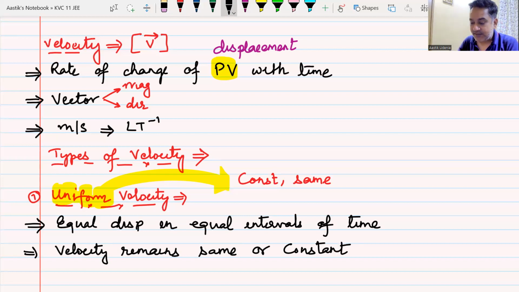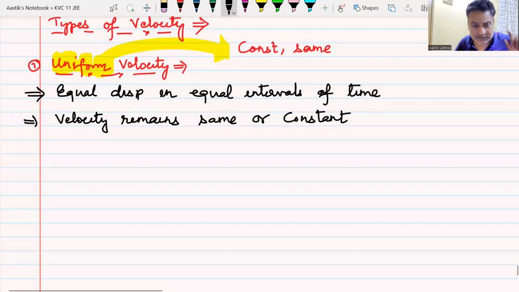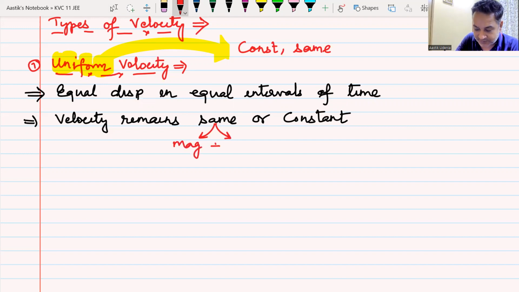Now, whenever I say velocity remaining same, it is a vector, and a vector remaining same means it must remain same both in magnitude and direction. If any of these things changes, we cannot call it uniform velocity. Do we understand this?